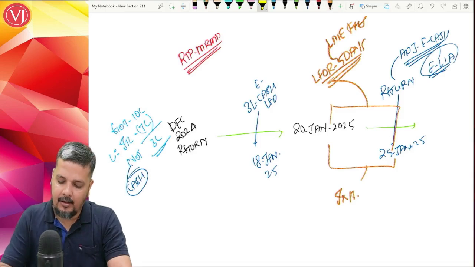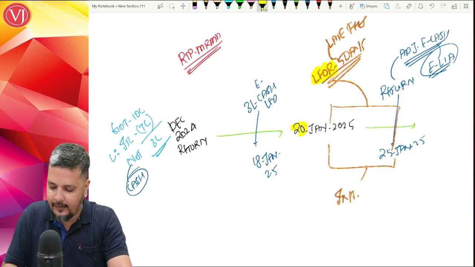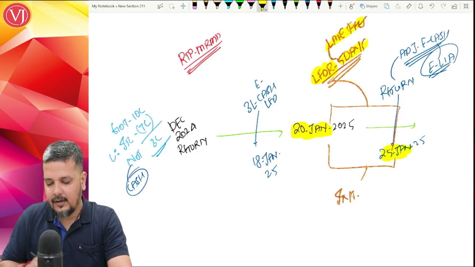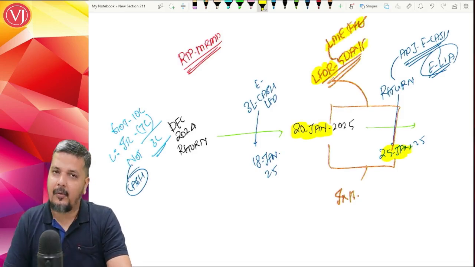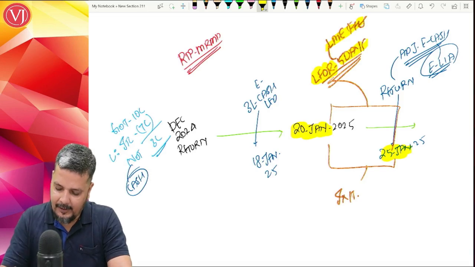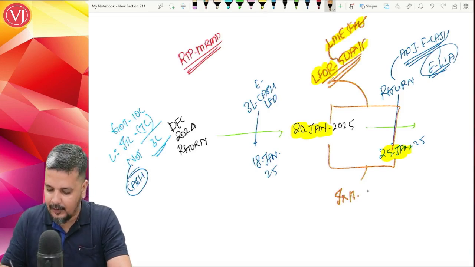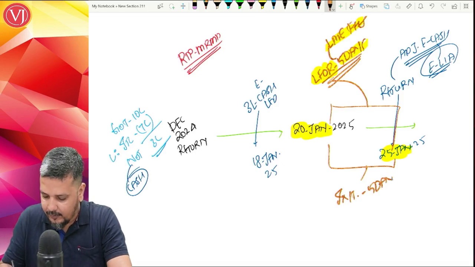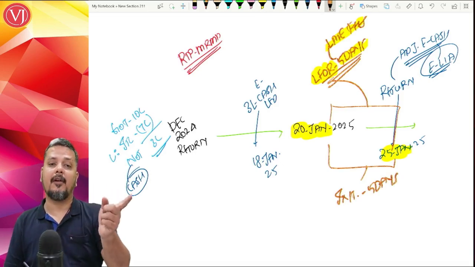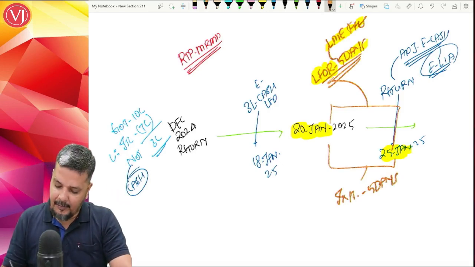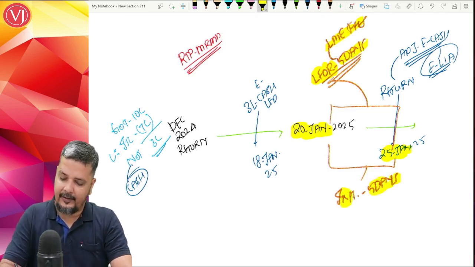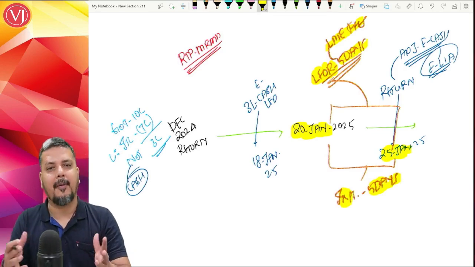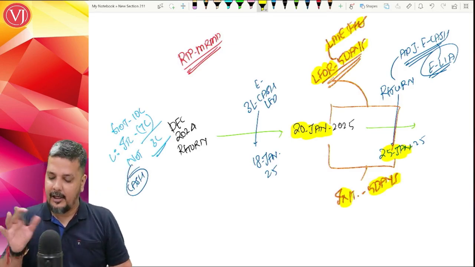So along with your late filing of return for 5 days, 20th Jan to 25th of Jan, there will be a late fee for 5 days. But now what they are telling, normally interest also would have been computed for 5 days. Though you have made the payment on 18th Jan, interest would have been computed for your 5 days at the rate of 18% per annum, because of late payment. Technically you have made the payment earlier, but it was considered as late payment.